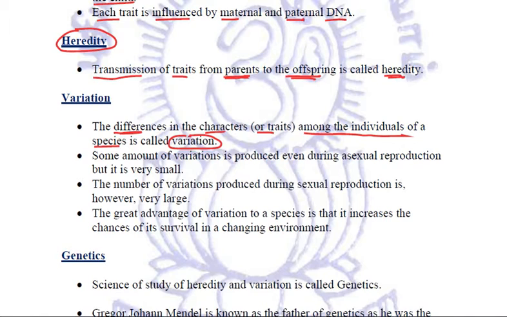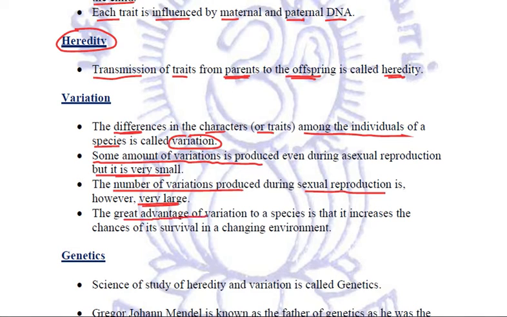Two types of reproduction we have studied: sexual and asexual. In asexual, we have seen that only one parent was involved, but even then there is some amount of variation produced, even though it is very small. Now, why are variations produced in asexually reproducing organisms? Because exact DNA copying is not possible. And when we are talking about sexual reproduction, then the number of variations produced becomes very large. Now, these variations are very important.